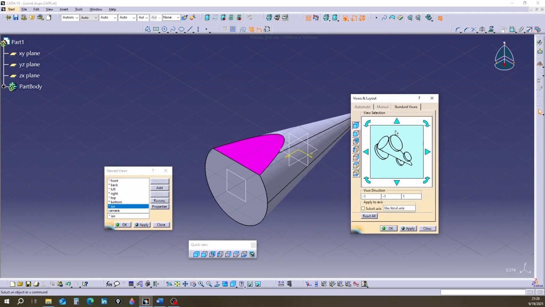I will keep clicking on these arrows until the displayed axes and their direction match the yellow axis of the screen. You can see that the larger end of the cone is in the positive direction of the x-axis.